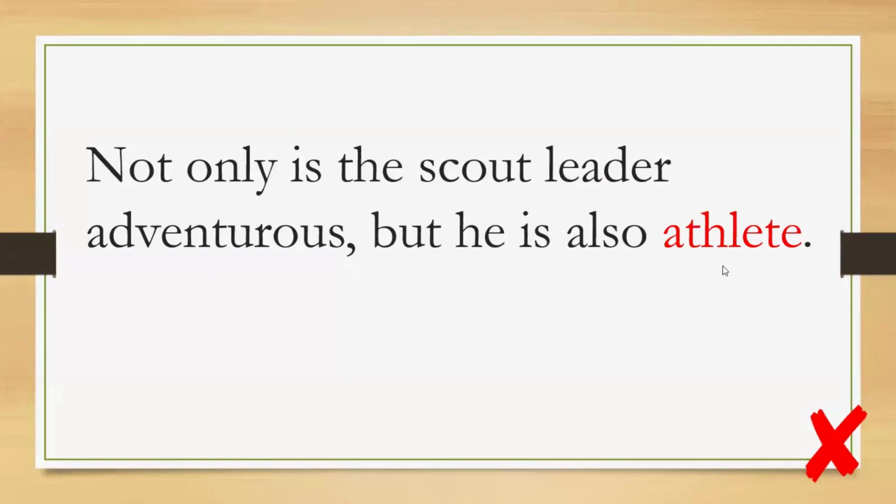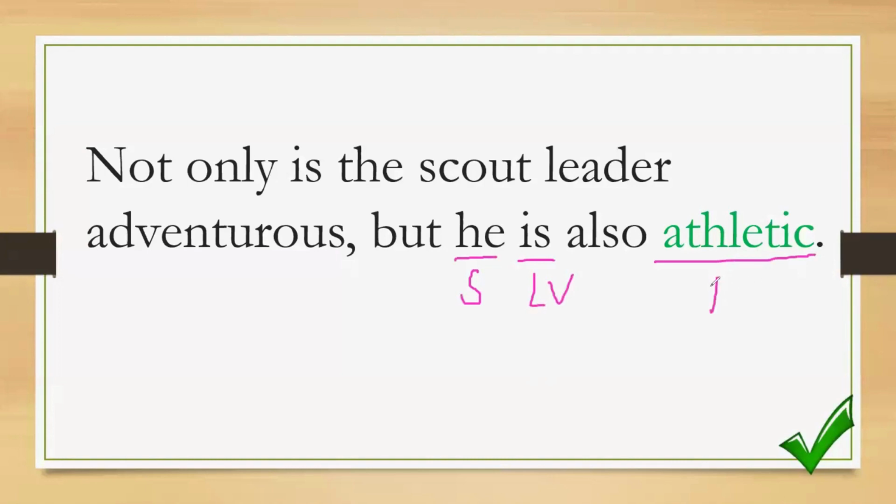Of course, with this type of sentence, you should also give another adjective. So, instead of athlete, it should be athletic. To make the sentence parallel, he as your subject, is as your linking verb, and athletic as your predicate adjective.